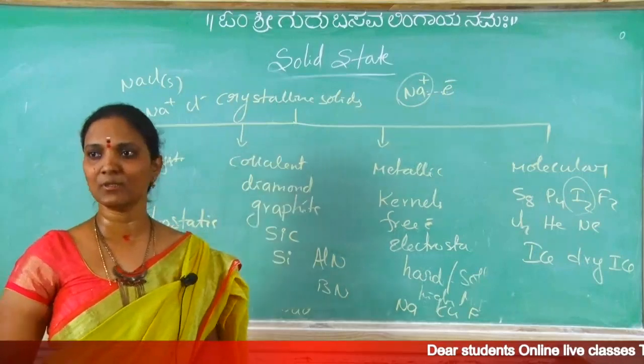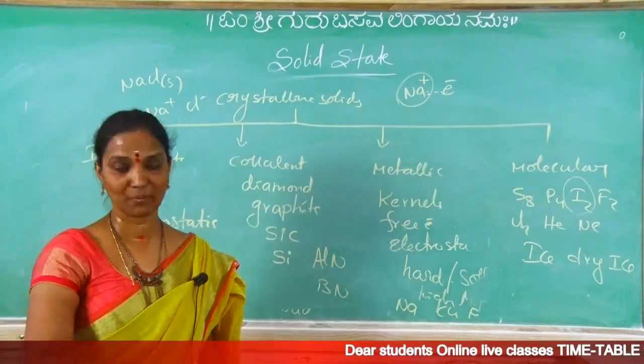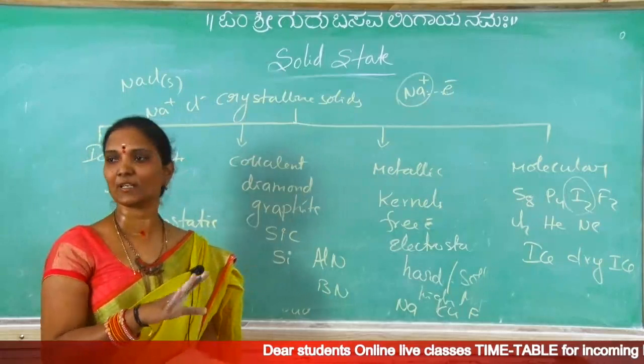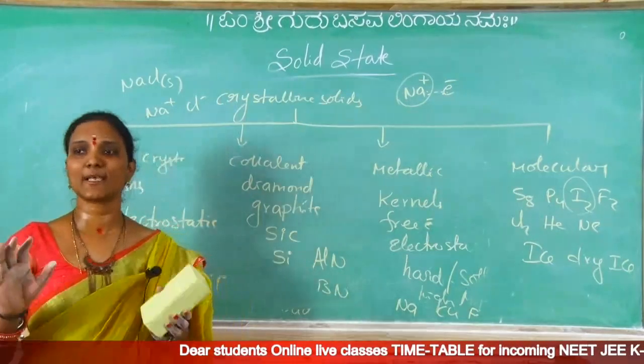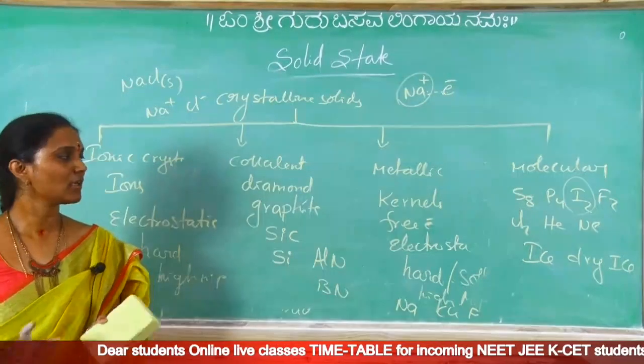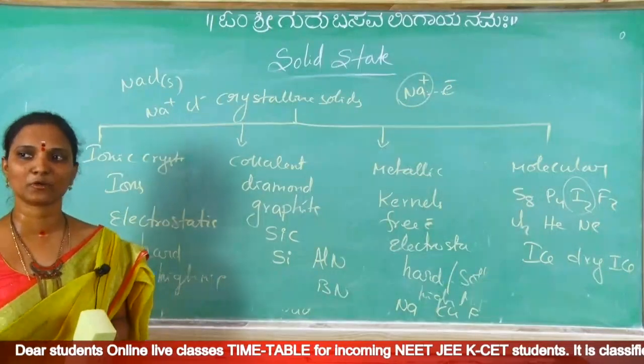Options they won't give as ionic, metallic, covalent, molecular, like this they won't give. Options are always examples only. Understand that? Options are only examples. So definitely we have to practice examples.